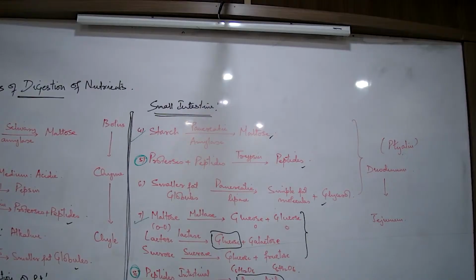The process of protein digestion starts in the stomach with the help of pepsinogen, which is activated to pepsin in the presence of HCl.